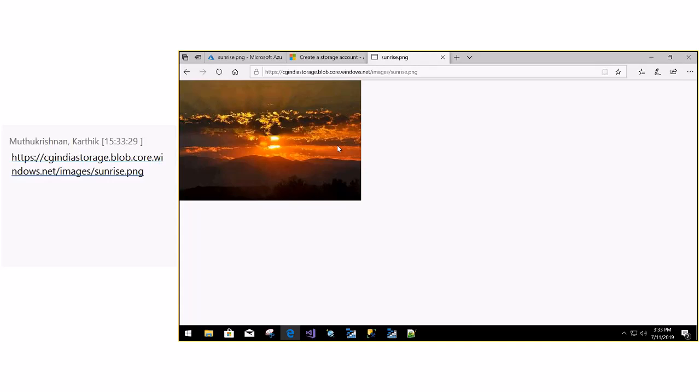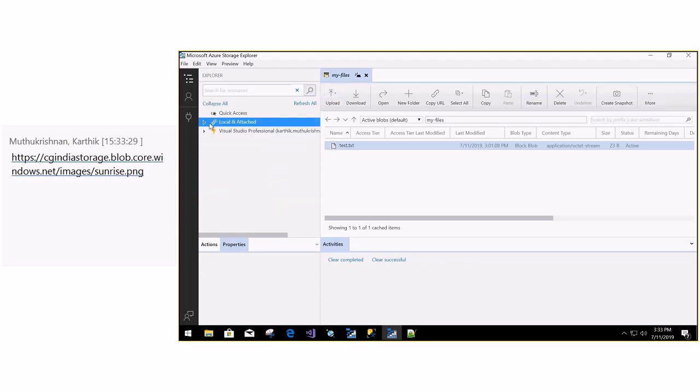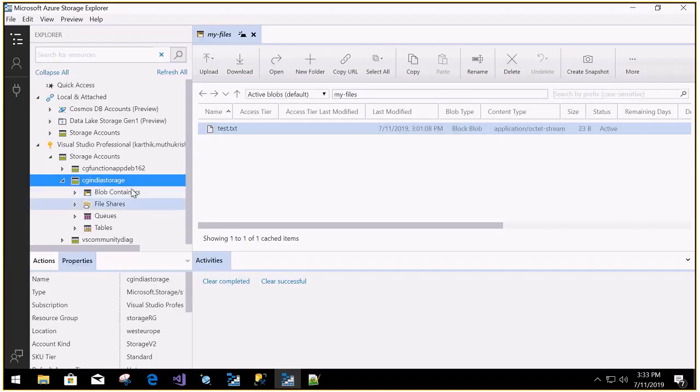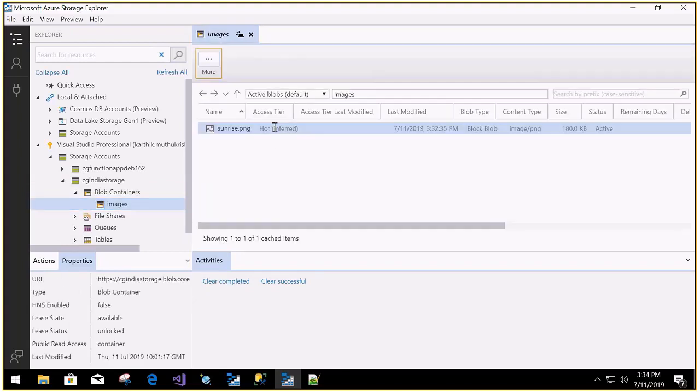And you can check this in your Storage Explorer as well. So I'm doing refresh all. Storage account, CG India storage. We can see the blob container. So we have the images. In this we have this sunrise.png.